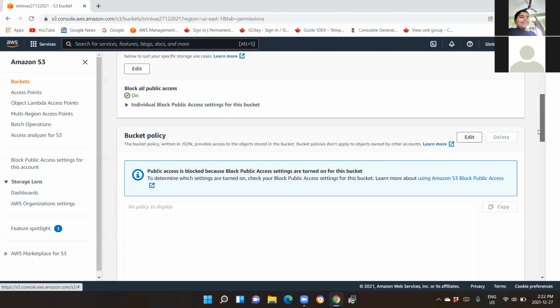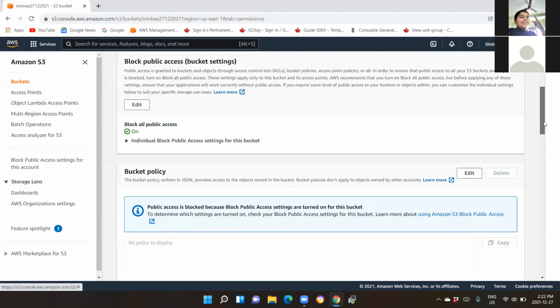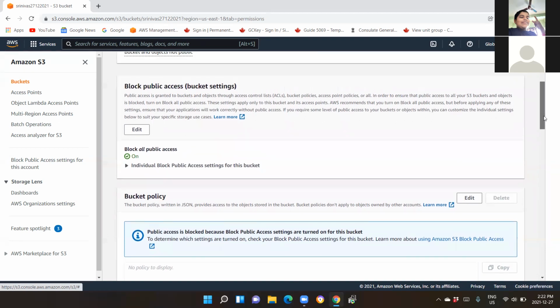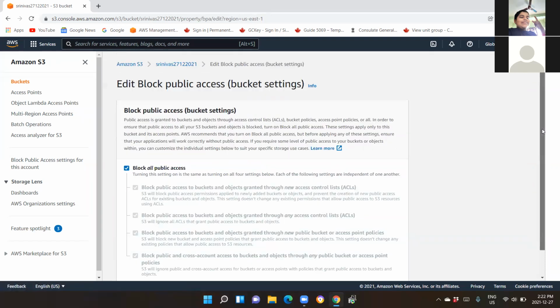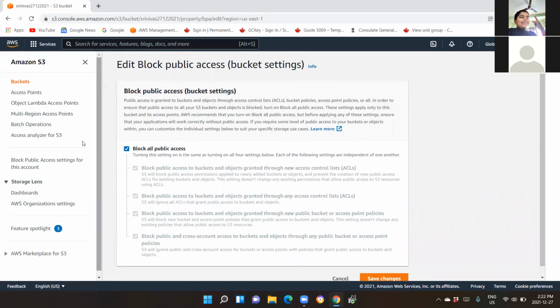This is where you will create your own policy for your encryption, that you are going to apply on top of your buckets, and that's where we will see the encryption subject. Now at this point of time, we are going to edit the block public access, that is the bucket settings. Click on edit over there, and you see all your public access is blocked. It is private. So deselect the option block all public access, then slowly scroll down and click on save changes.